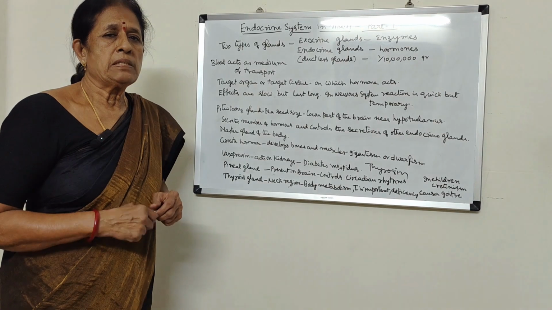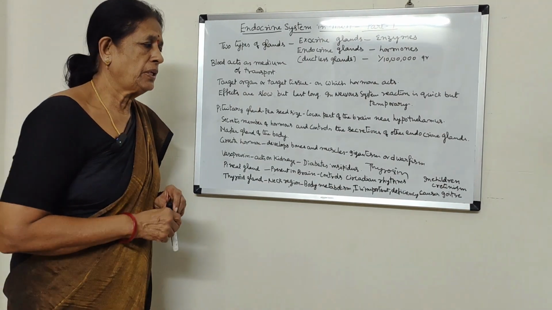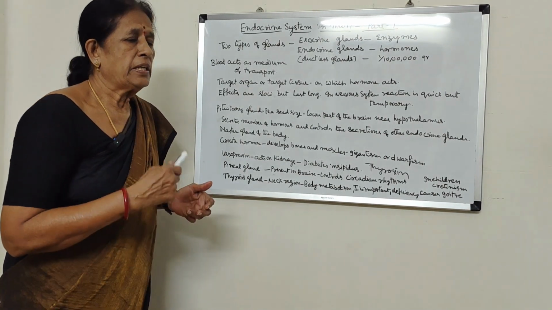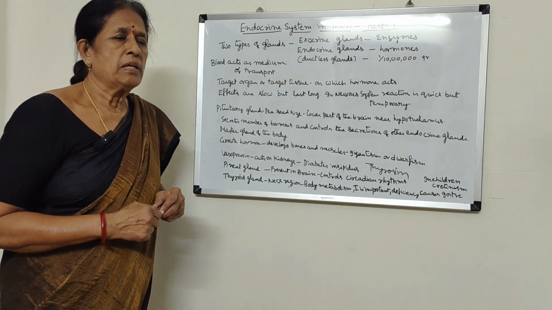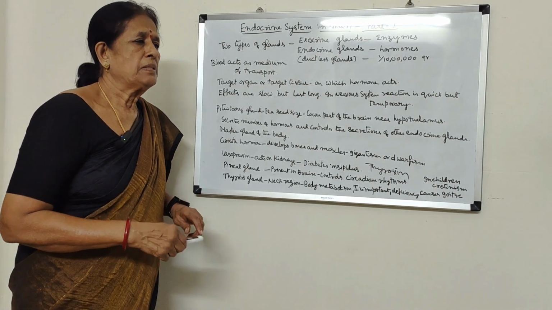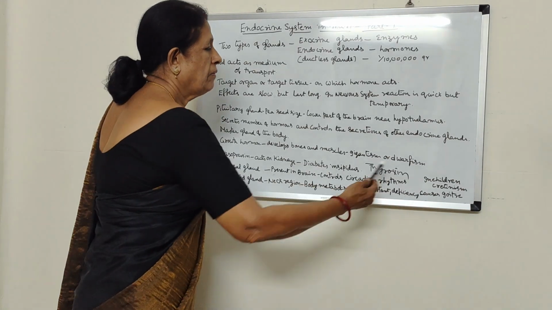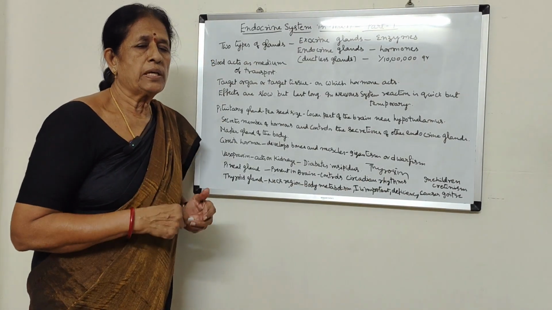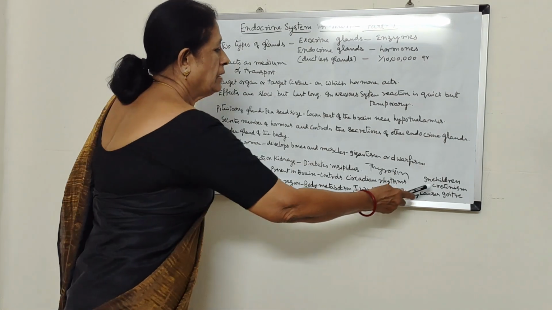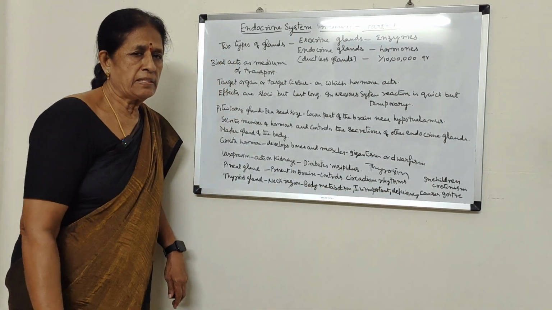If there is a deficiency of iodine in the food we take, especially in children where growth is taking place, growth will not take place and they will be physically and mentally retarded. That means the growth rate will be slowed down, and that condition is said to be cretinism.